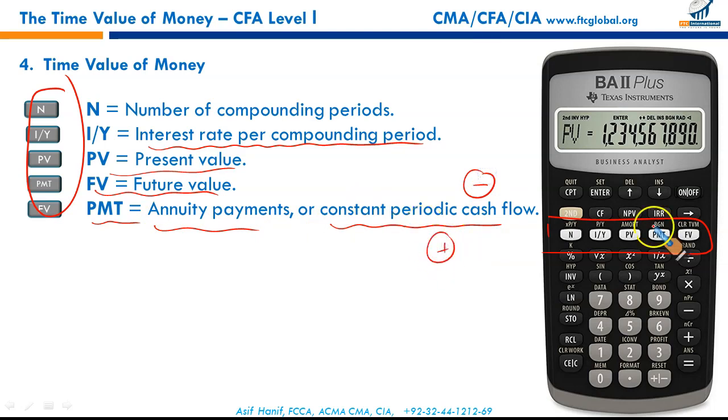How do we use these keys? Let us see through questions. And then finally the button, a very important one, computation. This is used to compute the values that you have entered in the table in your financial calculator.